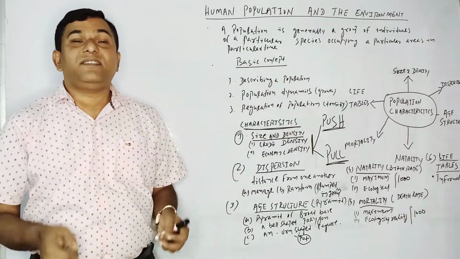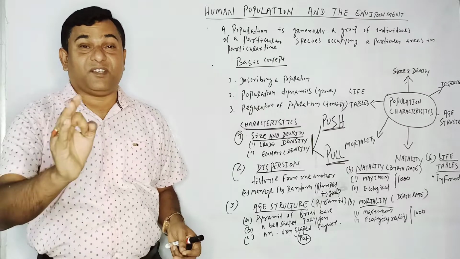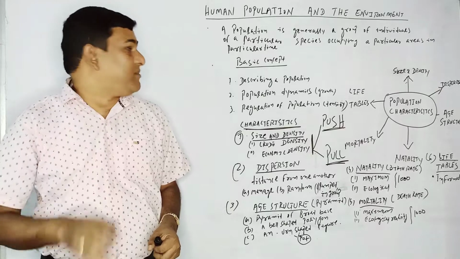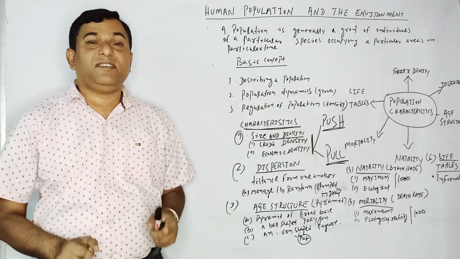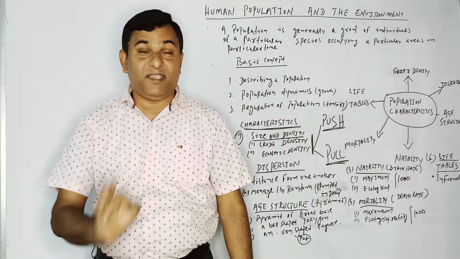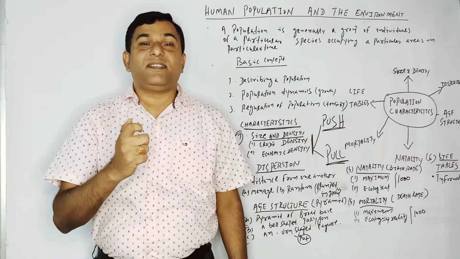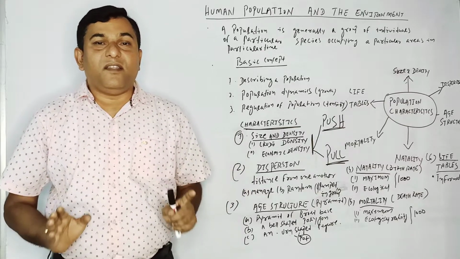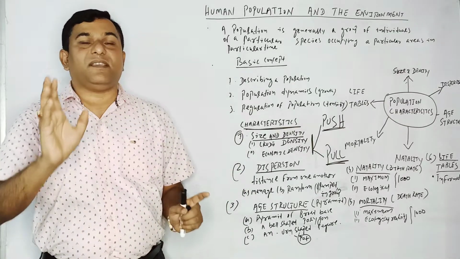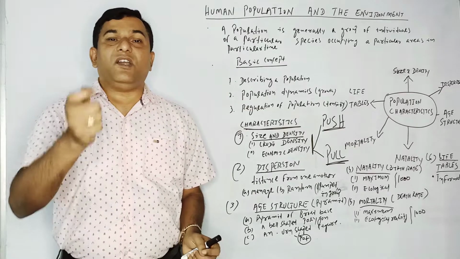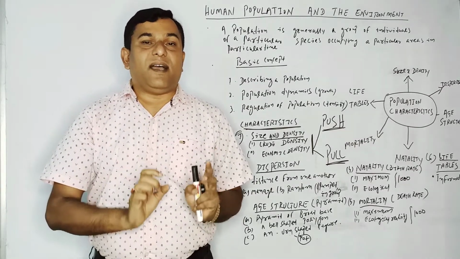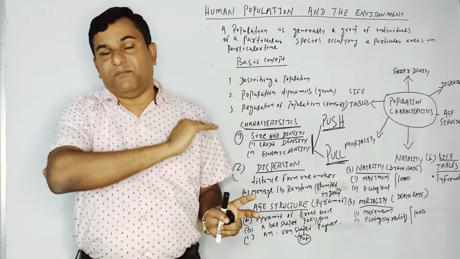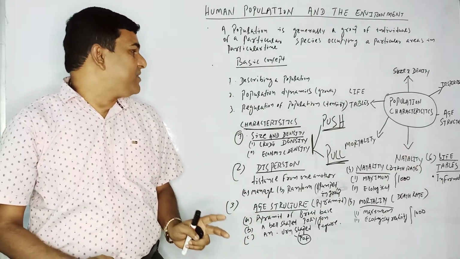Then what is the basic concept of population? How is it important to our ecology, to our environment? First is describing a population. Describing a population refers to the number of people living in a particular area, doing their activities and all kinds of things related to life and death over a longer period of time.